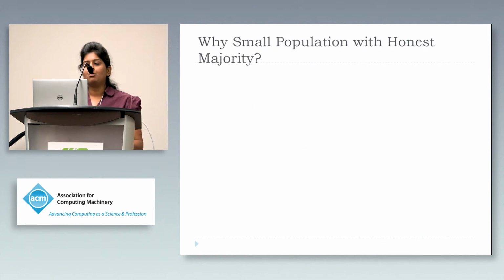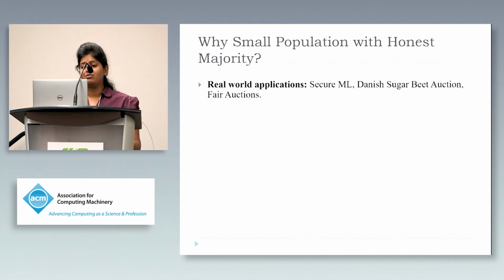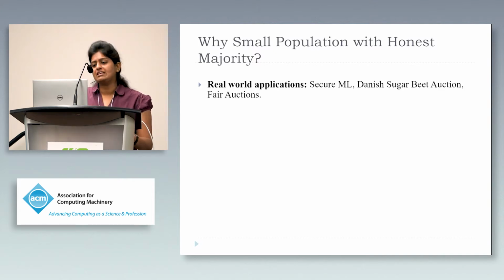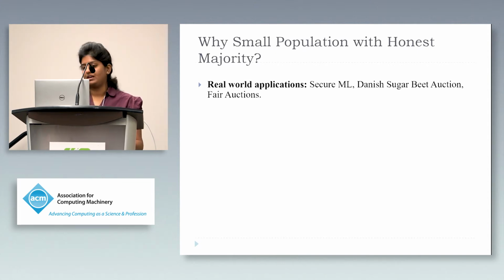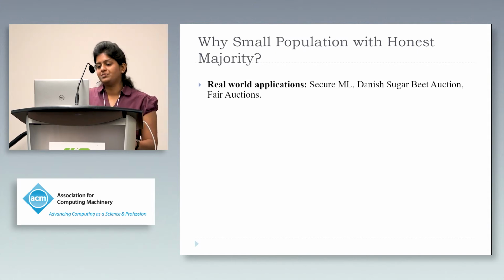Now let us quickly motivate why MPC with small population and honest majority is interesting. Although the traditional MPC has focused on an arbitrary number of parties, recent studies indicate that there's vested interest in three-party and four-party computation, mainly because of the plethora of real-world applications these settings have to offer, such as the first large-scale deployment of the Danish sugar beet auction or the secure ML applications like we saw yesterday, and many others.